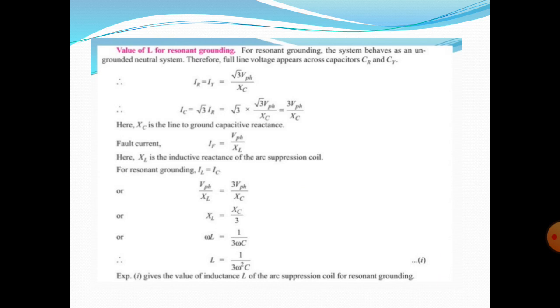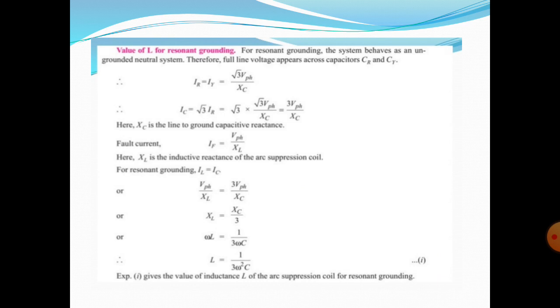And we have to find the value of fault current IF is equal to V phase divided by XL. XL is nothing but inductive reactance of the arc suppression coil. Already I told, for resonant grounding IL is equal to IC. So we substitute the value of IL and IC in this equation. V phase divided by XL is equal to 3 into V phase divided by XC. V phase also cancels. So finally XL is equal to XC divided by 3.